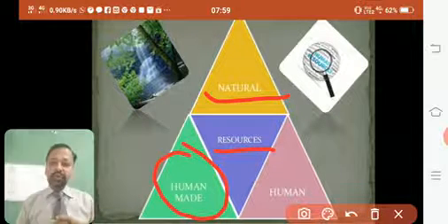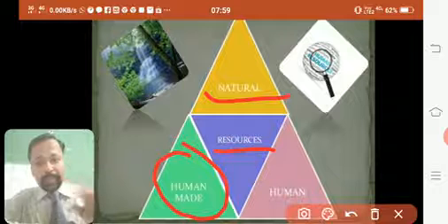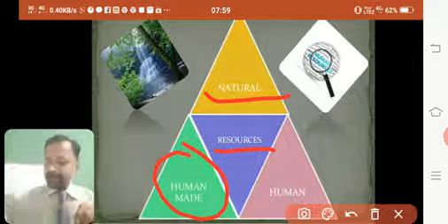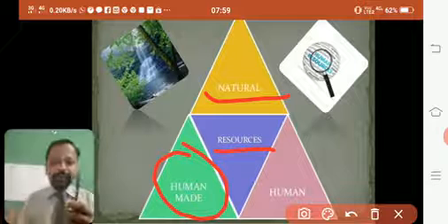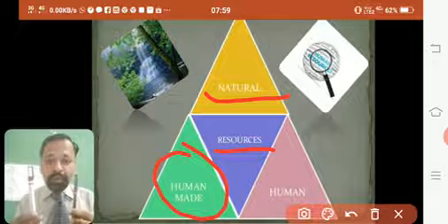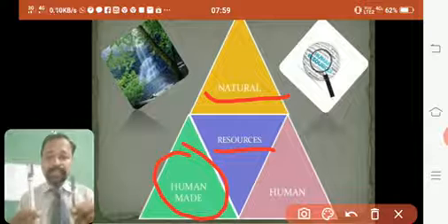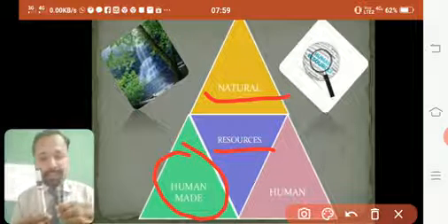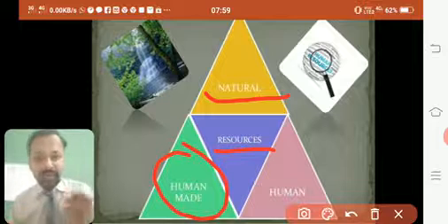Now what do you understand by human made resources? Very simple. Human made. The resources which are made by humans are called human made resources. For example, this pen, this marker, these do not grow on trees. We don't pluck them from there. We make them, which means humans make them. So these are called human made resources.